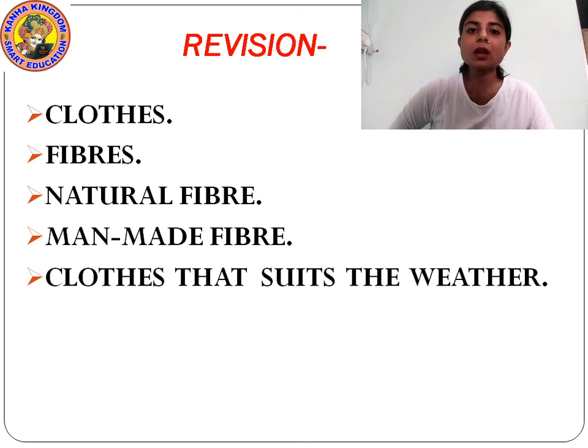And students, why do we wear different kinds of clothes for different kinds of climate?